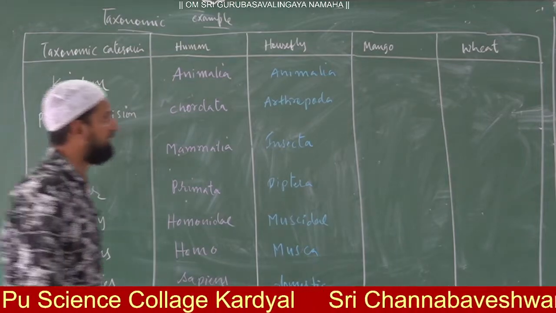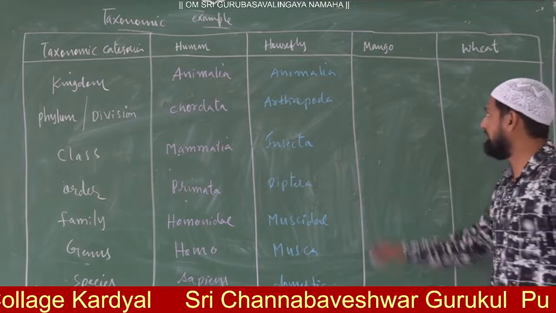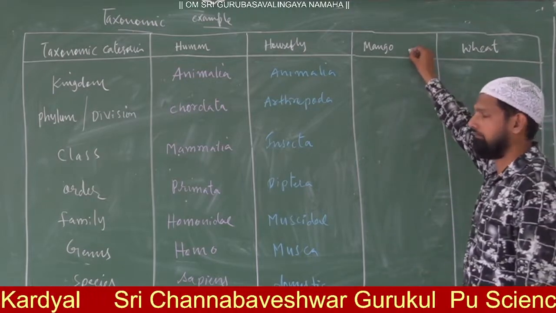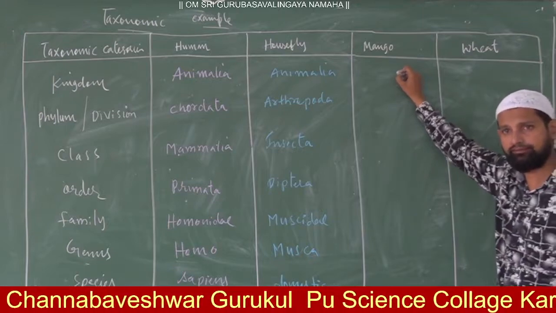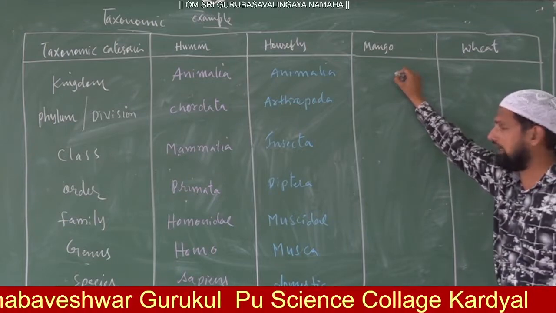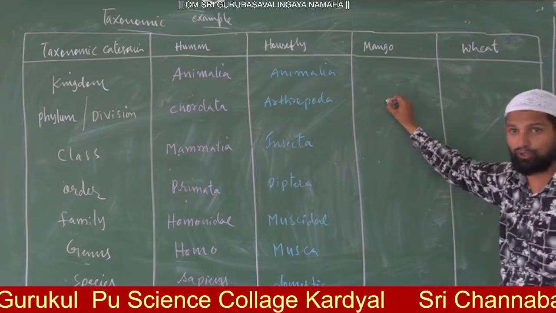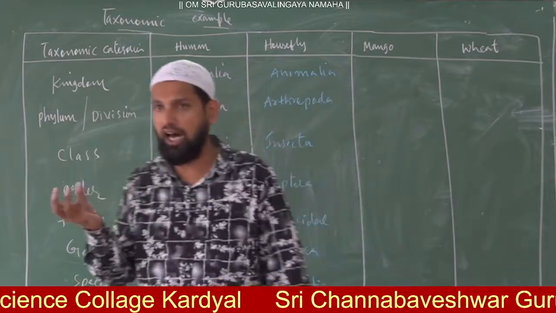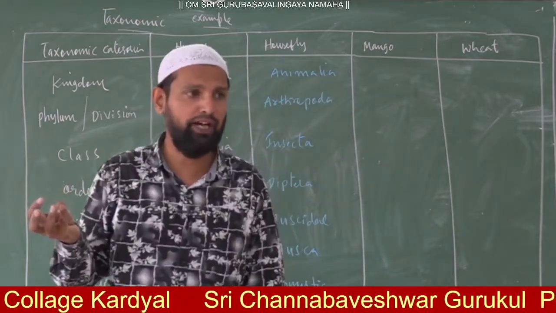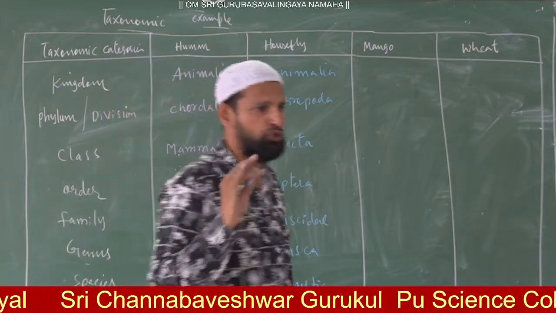Now we'll see the two plant names. Number one is mango. It belongs to the kingdom Plantae. And how many divisions does Plantae have? In the last class I told you, Plantae has 5 divisions: algae, bryophyte, pteridophyte, gymnosperm, angiosperm.